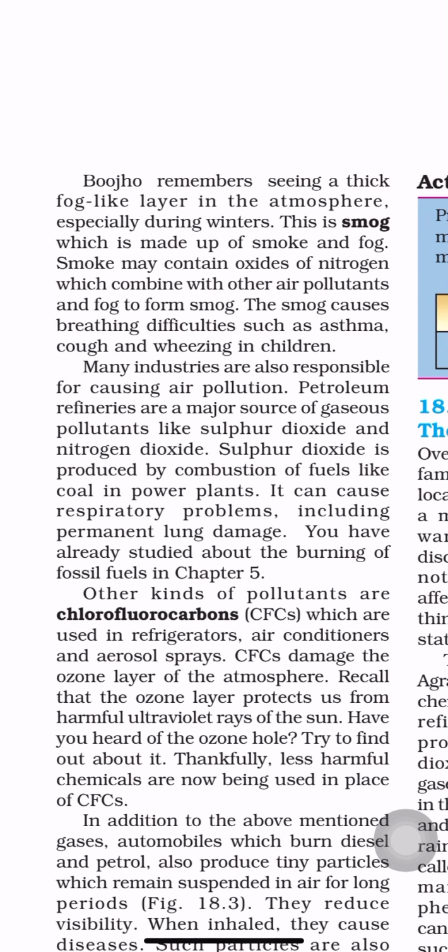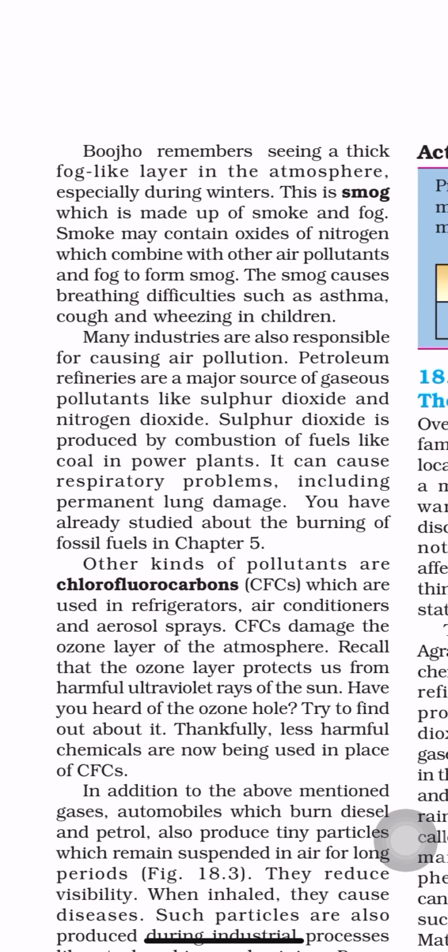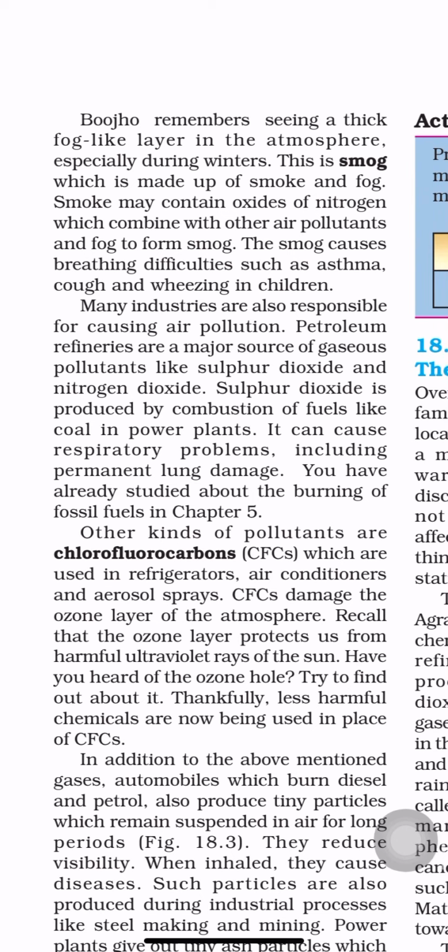Okay. So Bojo remembers seeing thick fog-like layers in the atmosphere, especially during winters. This is smog, which is made up of smoke and fog. So smog is the combination of smoke and fog. Combination of smoke and water is known as smog. Smoke may consist of oxides of nitrogen, which combine with other air pollutants and fog to form smog.